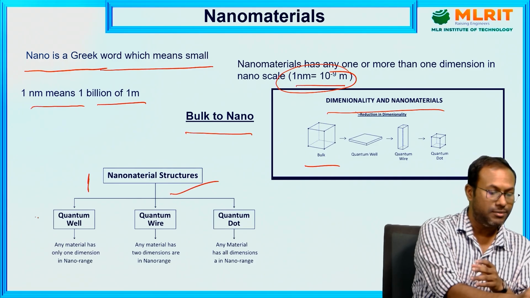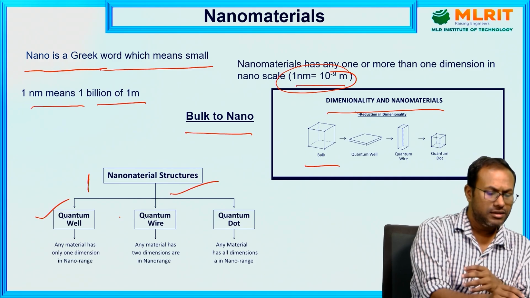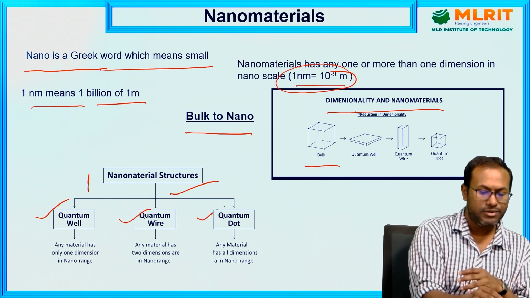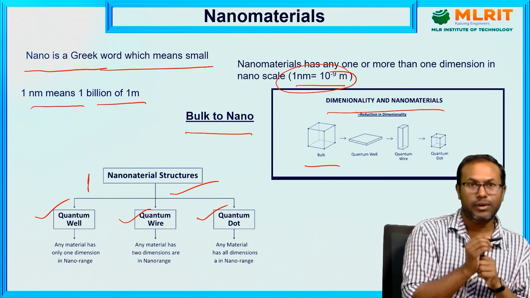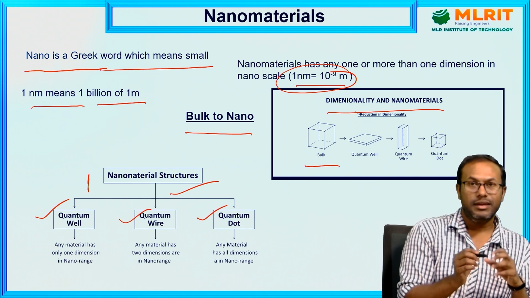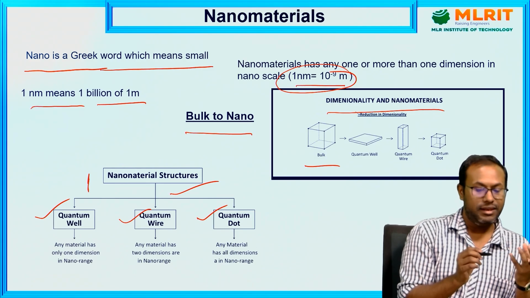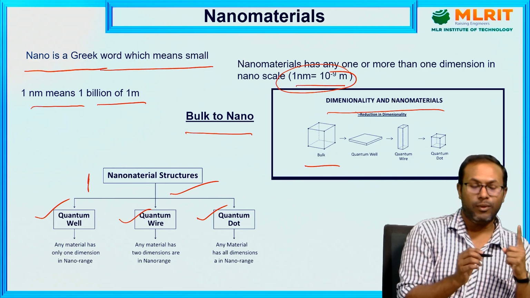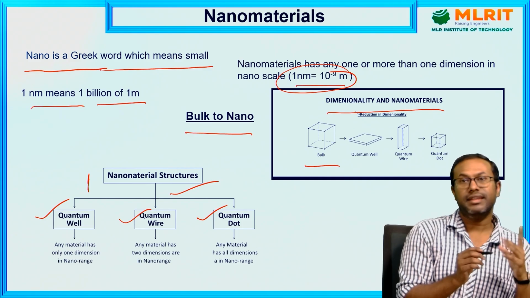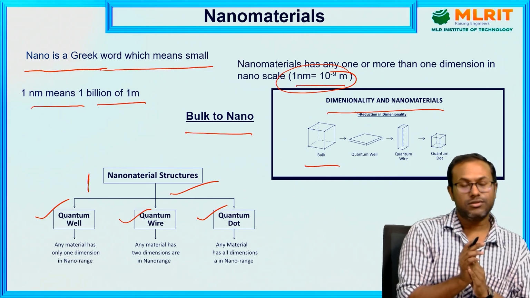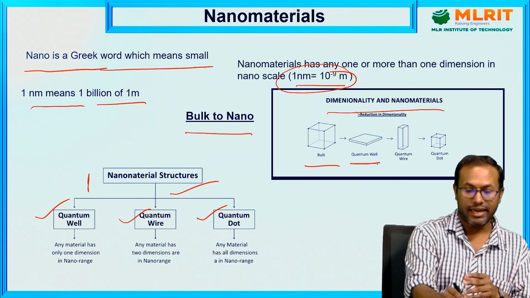First is quantum well, second is quantum wire, third one is quantum dot. So what is quantum well? Quantum well is when a material has only one dimension in the nano range. So this is a diagram.